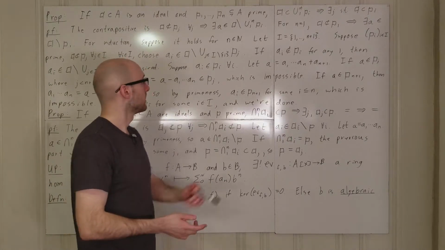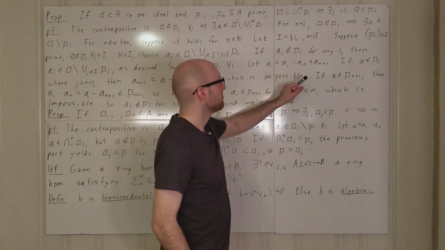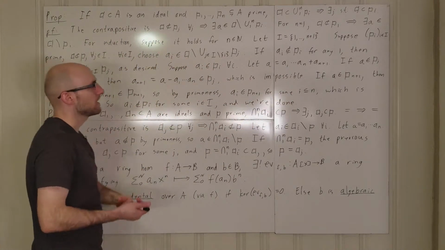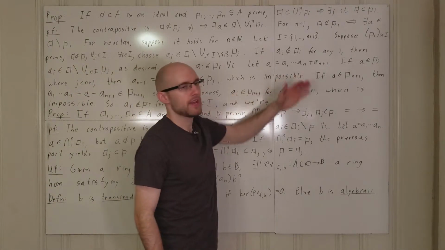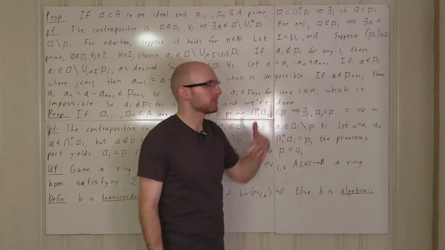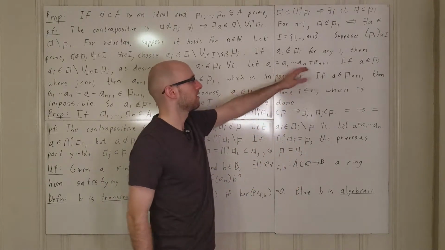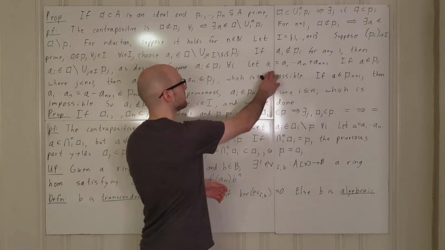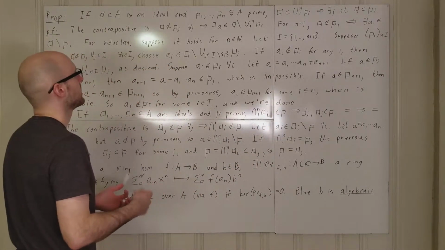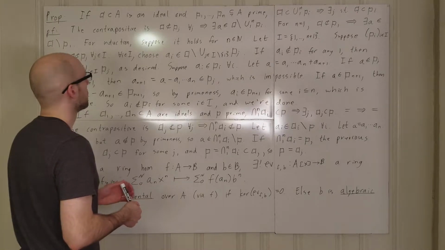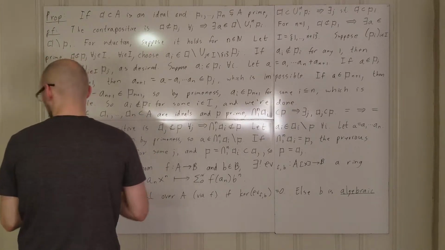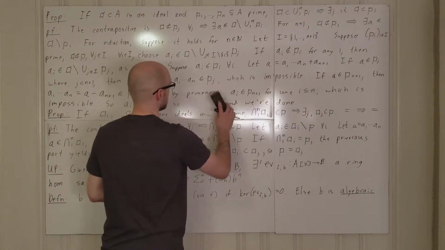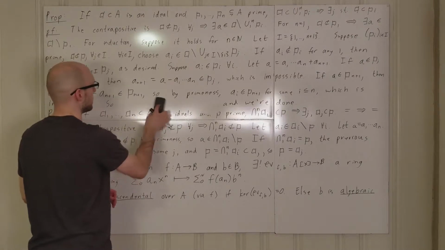Because certainly this element A is going to be in fancy A, the ideal A, and that's because A1 through AN are all in A, and AN plus 1 is in A, and products of things in ideals and sums of things in ideals are in the ideal, and so A is going to be in the ideal. Let's see here. I'm going to erase this and come back to what this should say.